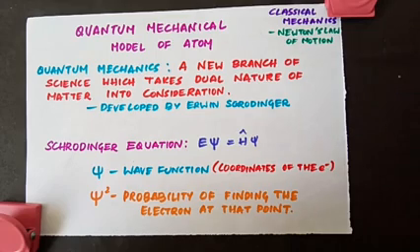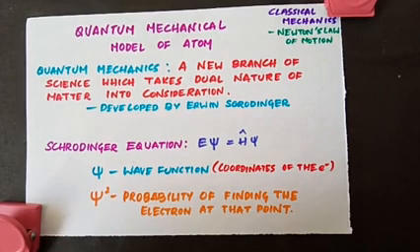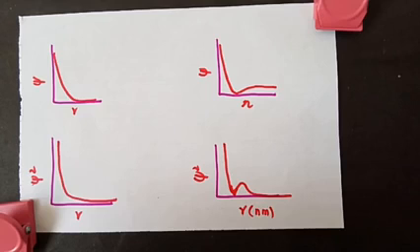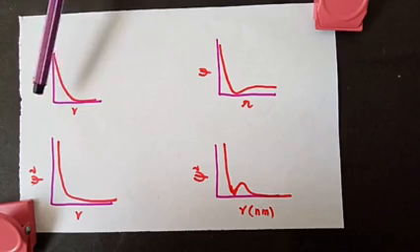For that purpose, we have quantum mechanics, and this is based on de Broglie's dual nature of matter. So here we talk about only the probability of finding the electron. As I just told you, the square of the wave function, which is psi, gives the probability density of the electron at that point. So these are the plots of orbital wave function psi.